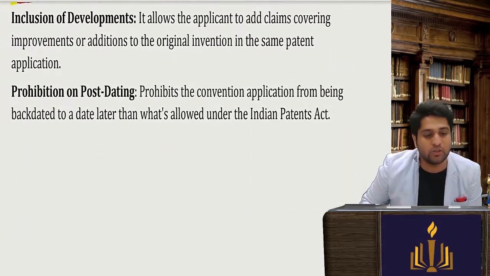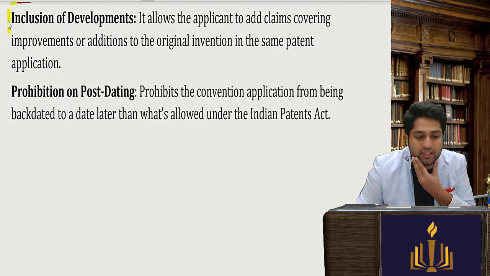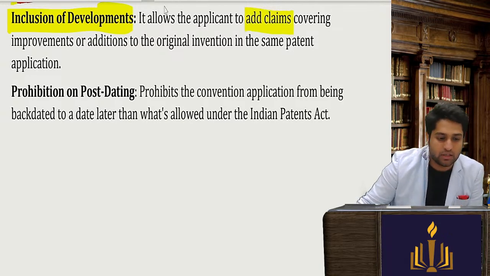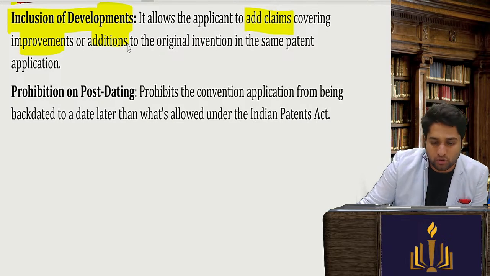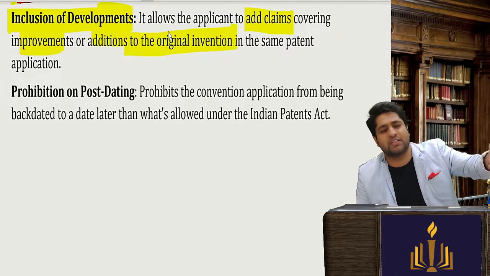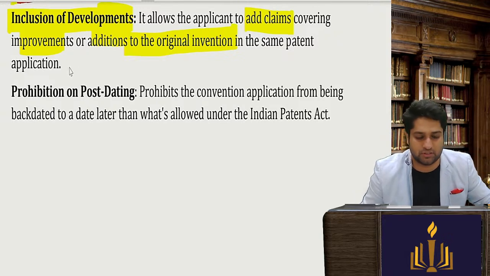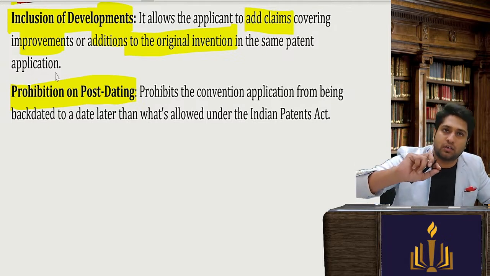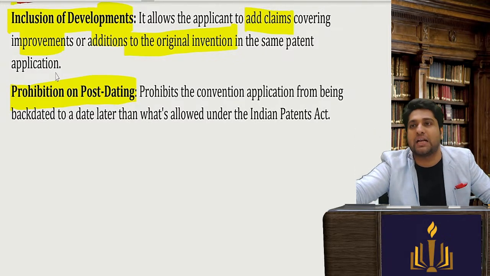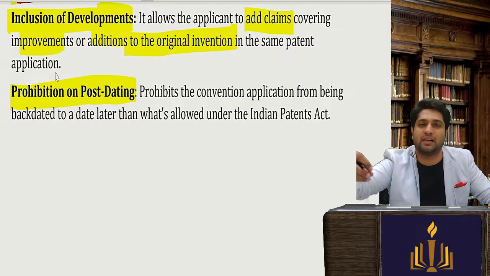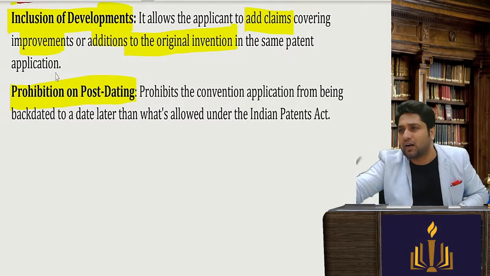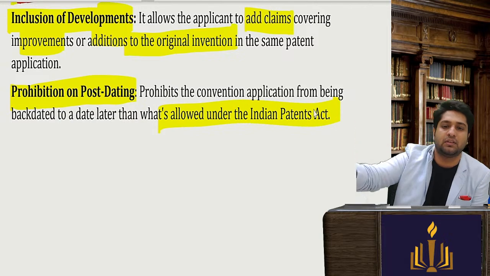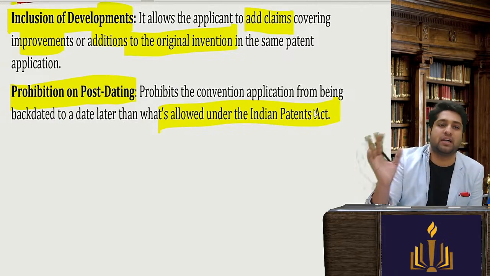Next, inclusion of developments. So in the same way, patent of addition will also be allowed here. It allows the applicant to add claims covering the improvement or additions to the original invention. So just like other applications, here also it is the same. Prohibition on post dating. So we had seen that you can apply and you can give a future date. That listen, the invention I am registering not today, after 1 month, after 2 months, but it should not be beyond the time that is specified in the Patents Act. So normally beyond 1 year has been mentioned.